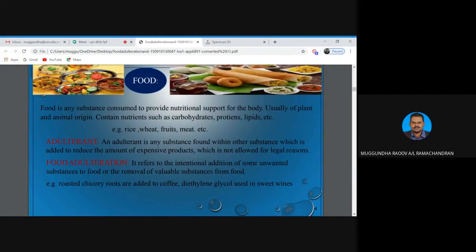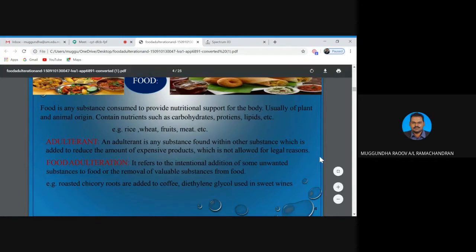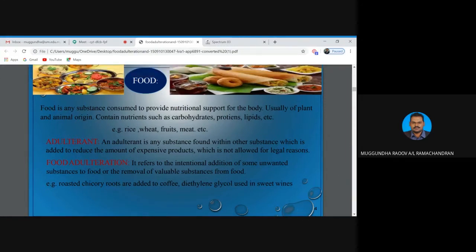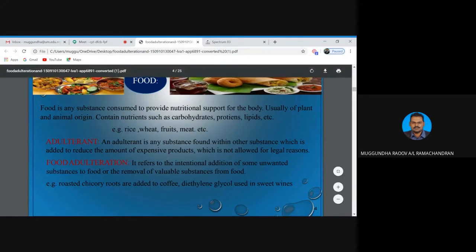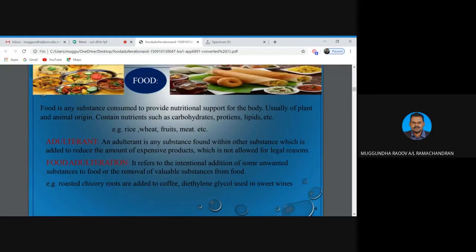An adulterant is any substance found within other substances which is added to reduce the amount of expensive product, and which is not allowed for legal reasons. So an adulterant is just a substance that replaces the expensive product, or reduces the amount of expensive product, by putting in some low cost material, which is harmful or legally not permissible, not permitted by our rules, I mean, by our food act law.